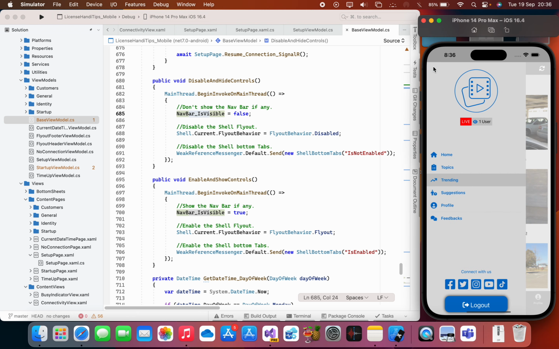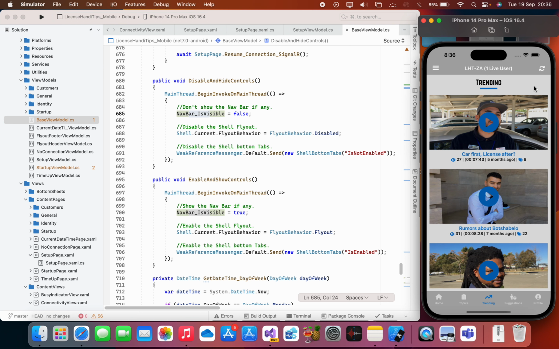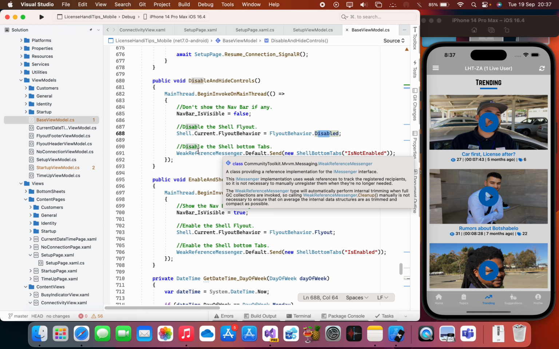If I click here, there's a shell fly out, and we've covered this in a video. We made a video on it. Please go and watch the video. Okay, this one I'm saying shell current fly out behavior is going to be disabled. And then I'm saying disable all the shell bottom tabs. These guys.